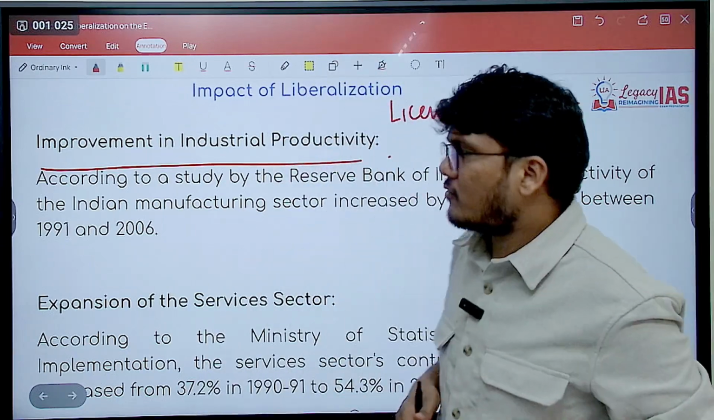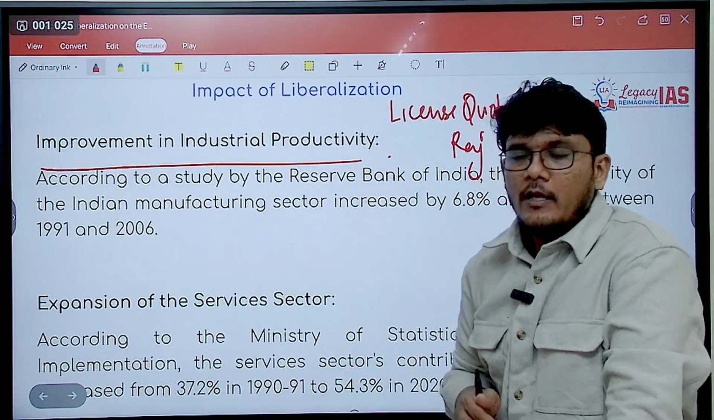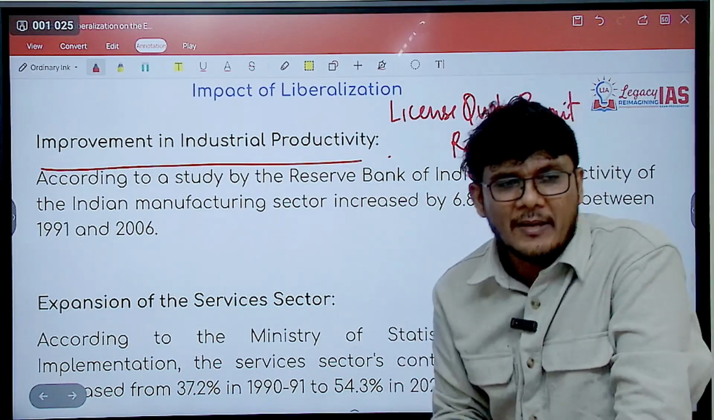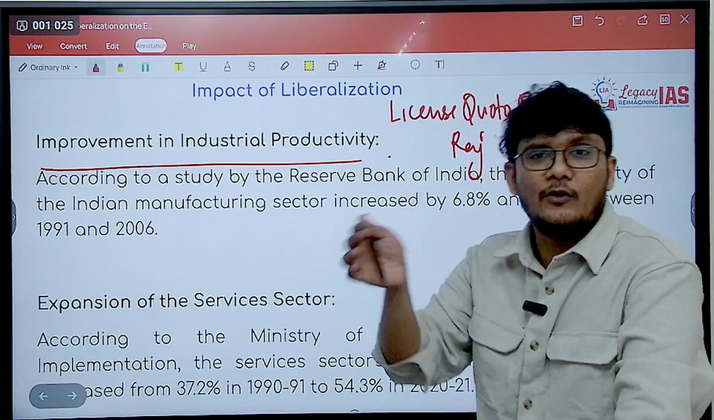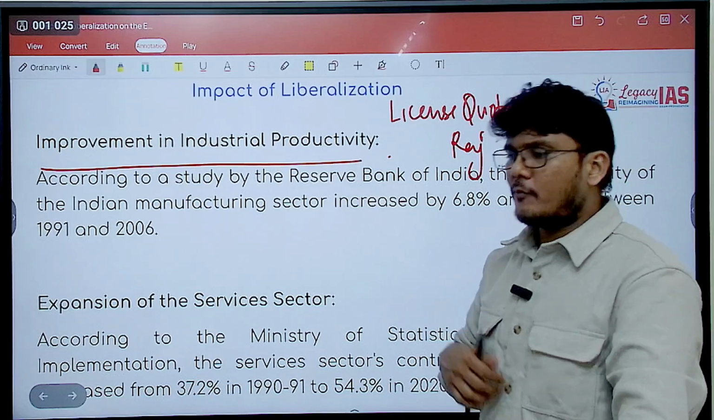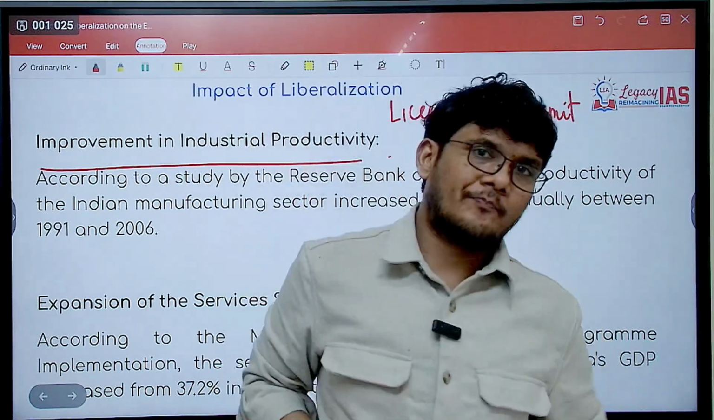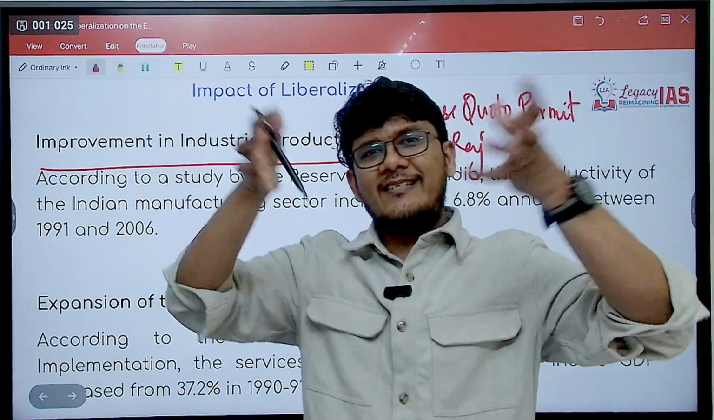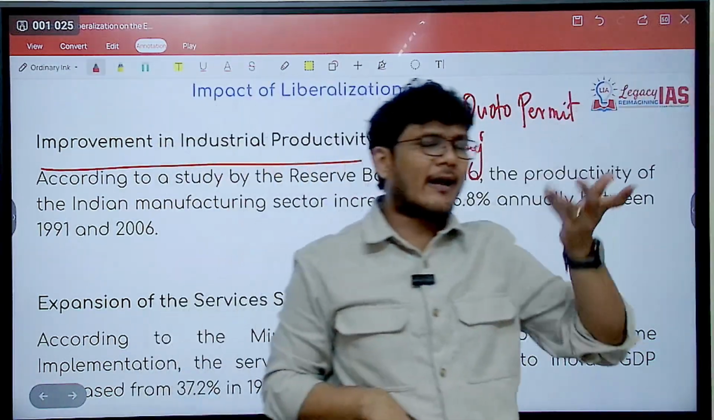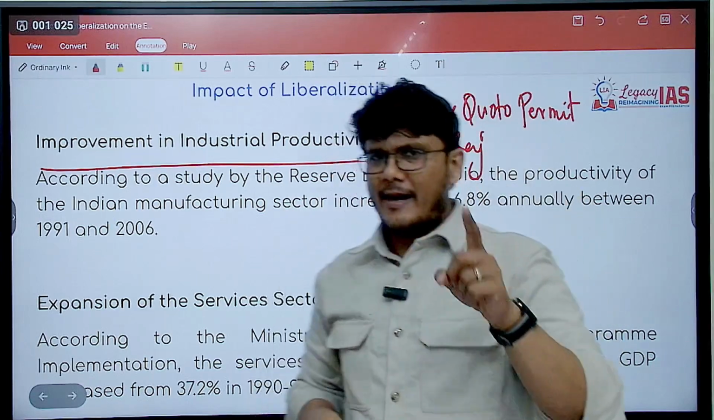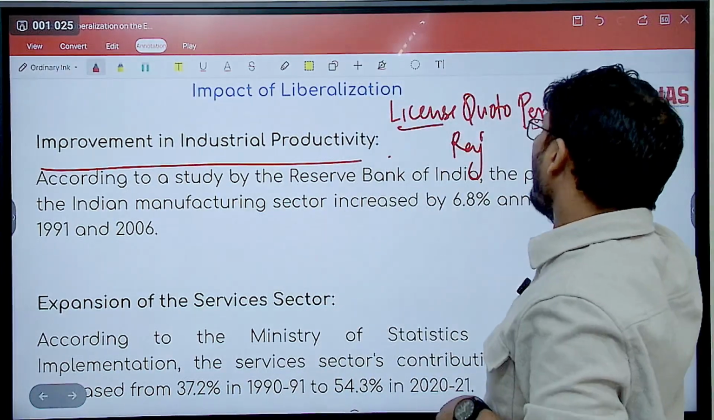Now licenses, in certain things you need it. If you are producing certain hazardous chemicals, atomic energy, there is a monopoly of only the government in atomic energy. If you are producing any tobacco substance, alcohol, licenses are needed, but not in everything. So only in specific cases licenses should be there, everything else should not require license. But earlier a lot of things required license and permits to produce it.